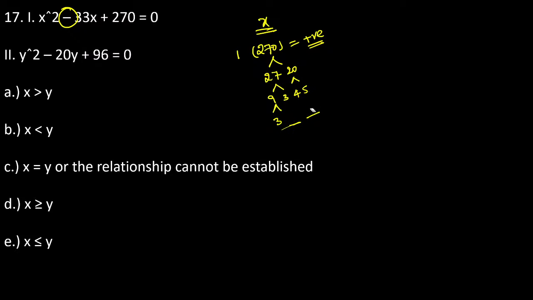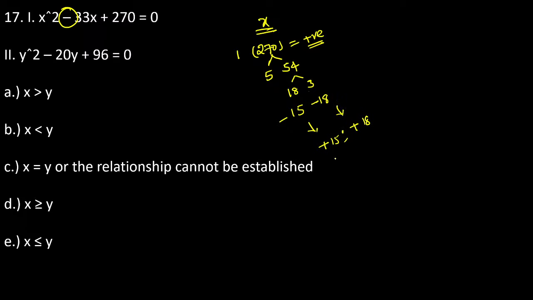Okay, you can go with the first one. In this way, you can split it out. First of all, take it as a direct value, guys. 270, you just cancel in the 5 table. 5 5s are 25, 5 4s are 20, 54, no. So you can write this as 18 into 15, 15 3s are 45, 18 3s are 54. Then you can get the answer, guys. So 15 and 18, both are negative. The final representations are minus 15 minus 18.